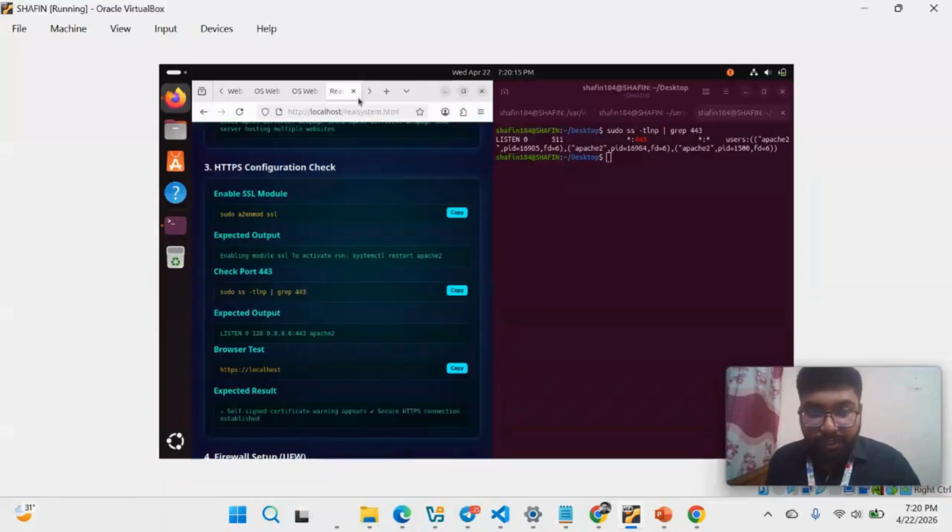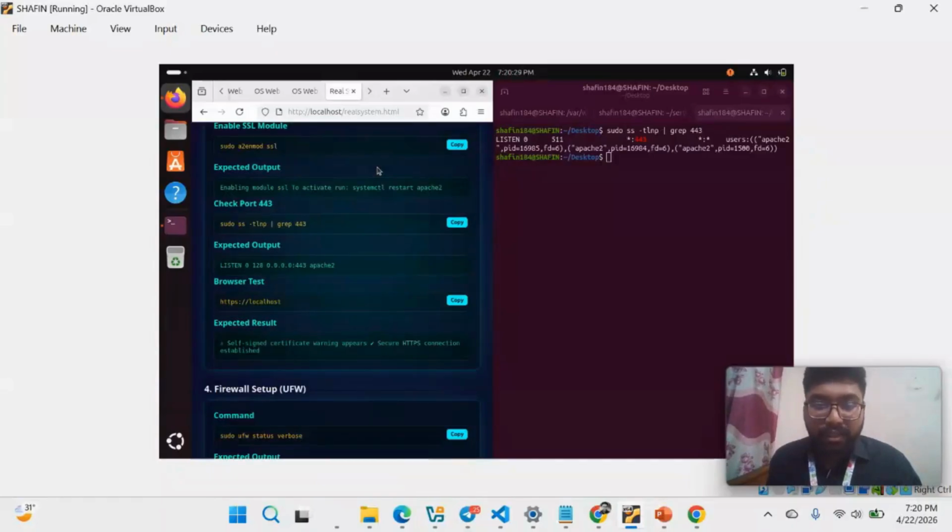Going to the next, we go to the real system site to check another configuration, which is the firewall. We know that the firewall is basically the security guard of the server. So we can set which ports are allowed by using the firewall.